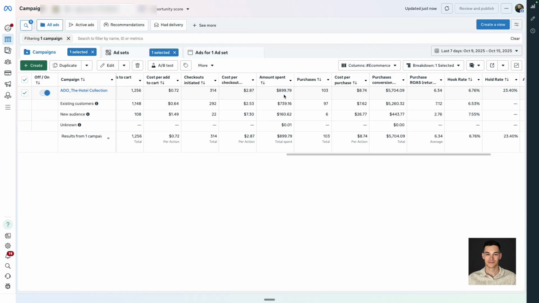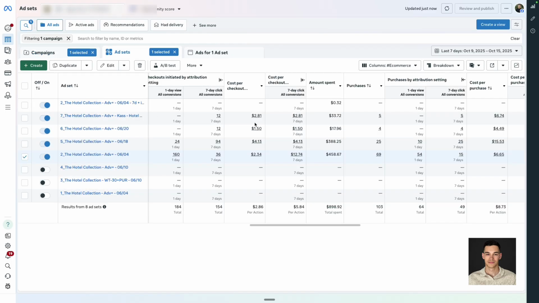Here in this campaign, we also tested different attribution settings, 7-day click versus 7-day click plus 1-day view. You can see, for example, this campaign here has 25 sales on 7-day click and it actually shows 25 sales. This one has 15 sales on 7-day click and shows 69. So over 50% of attributions were credited to this campaign.